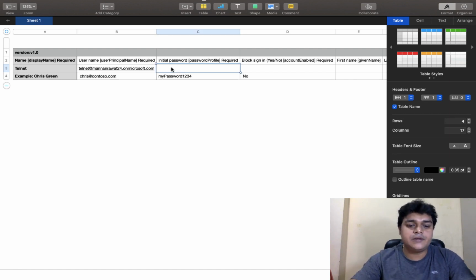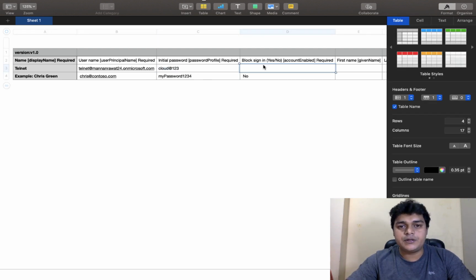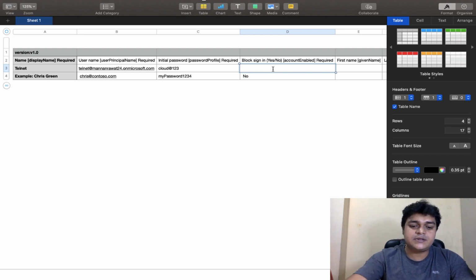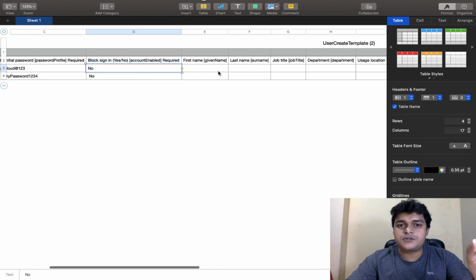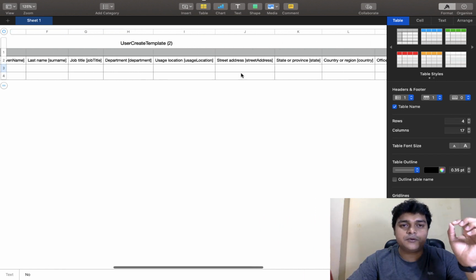And you need to configure the password manually. I'm just going to proceed with cloud@123. This is your password. Then, is blocking sign-in required, yes or no? We don't want to block it, we want to create it, right? Another option is also available. This is optional. You can also fill in the information about your user profile.